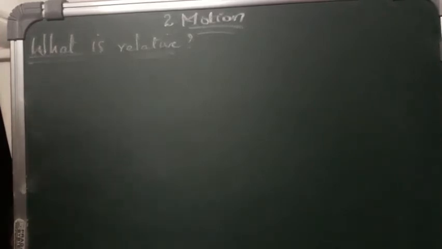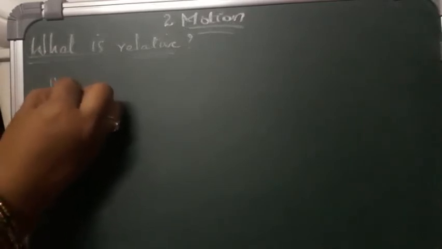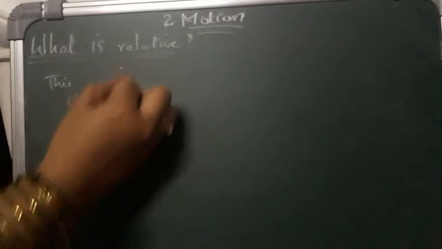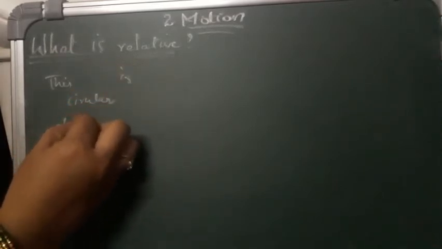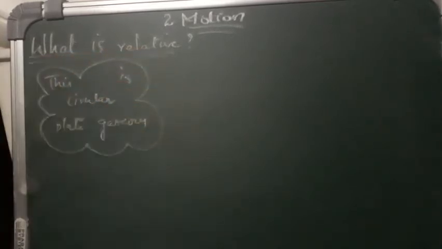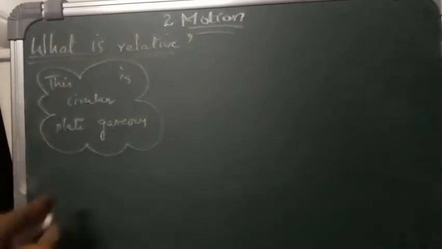For example, suppose these are the words: this, circular, is, plate, gaseous. If I'm giving you these words, and you make a statement out of them, does it make any kind of meaning?